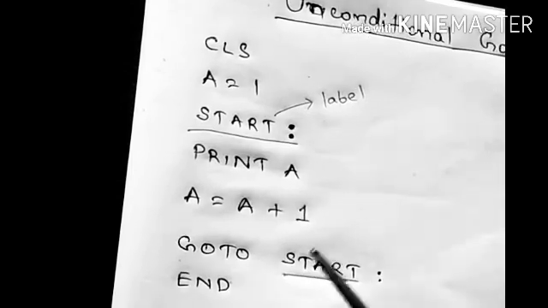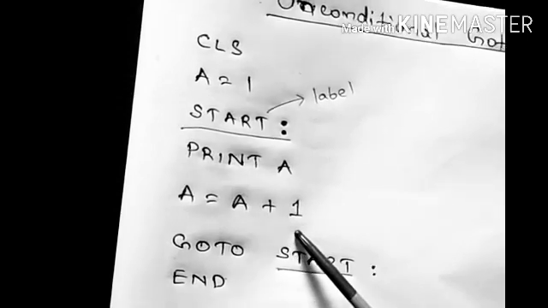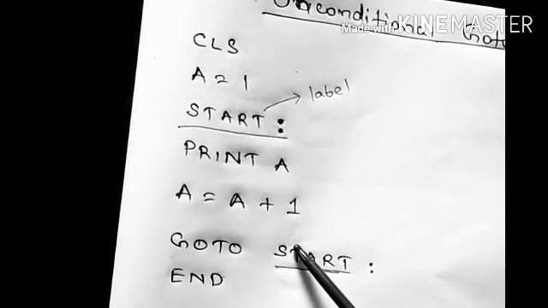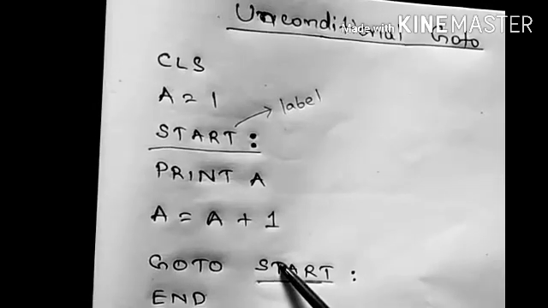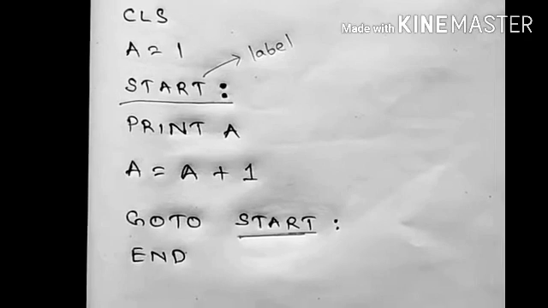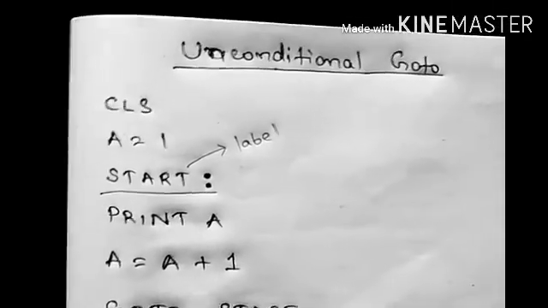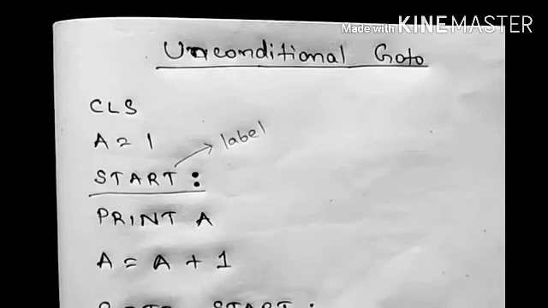So you can see that a repetition will be created, and it will go on printing 1, 2, 3, 4, 5, 6 like this an unlimited number of times. There is no way to stop it automatically. You have to stop it externally or forcibly from the keyboard by the Ctrl+Break or Ctrl+Pause option. Now that was unconditional goto, which means unlimited repetition.